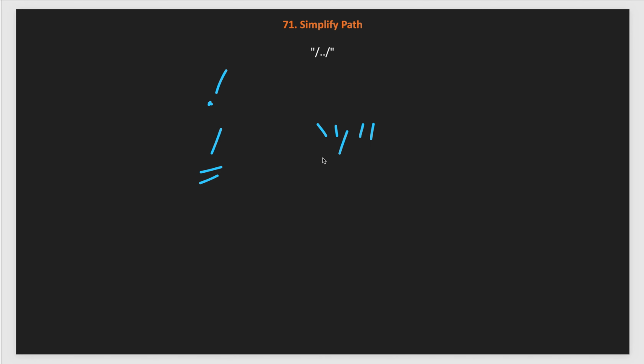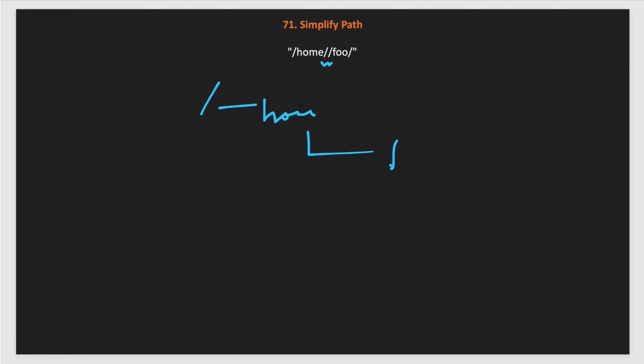Let's take another bigger example here. Now we again have the root directory starting with slash, then a home directory, and these multiple slashes we need to treat as a single slash. So we just take them as one, and after that we have another child directory, which is foo, and the last slash we will skip. So the final canonical path we form from this is slash home slash foo.